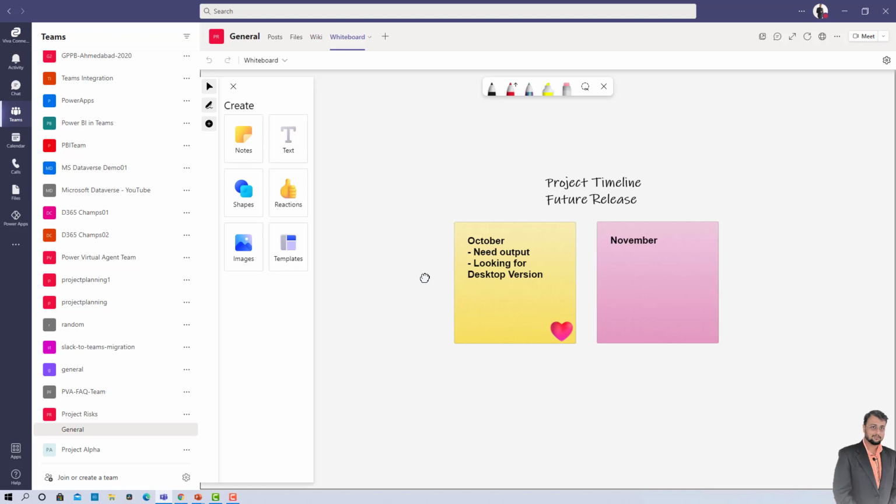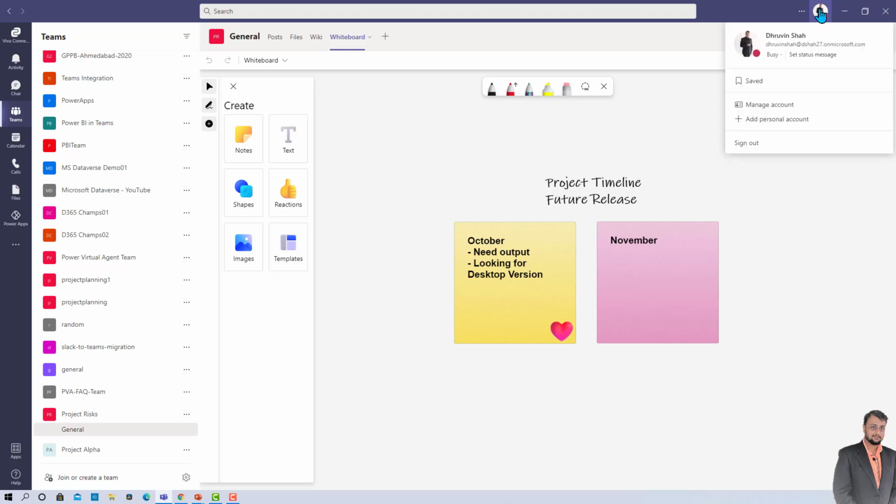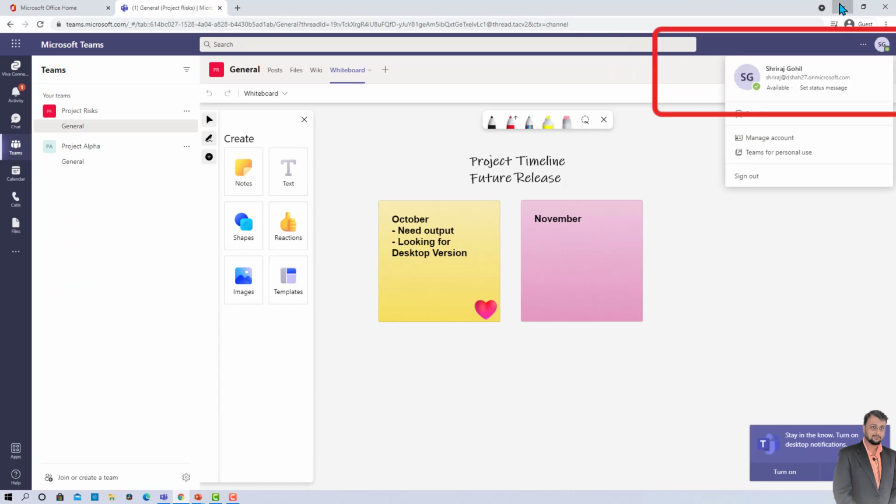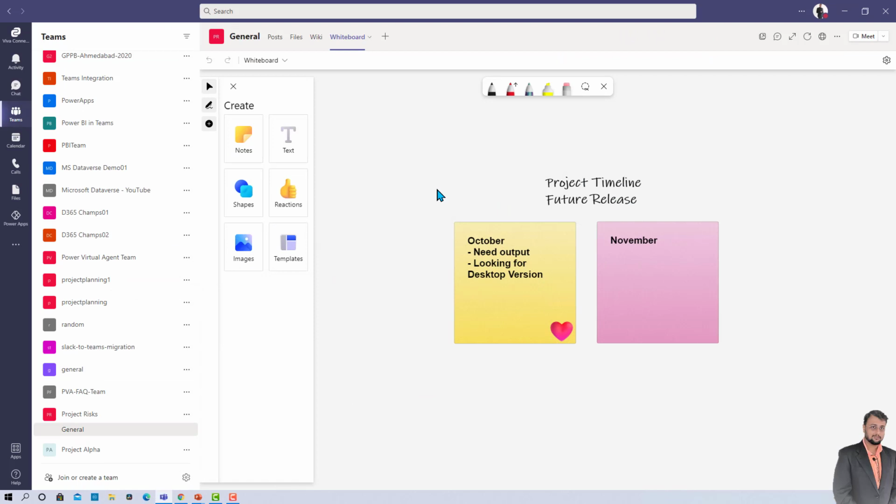So here I have opened my Microsoft Teams. At this moment I am logged in with Dhruvin's account. Also, I have added one more team member over here. I have opened Shrirat's account as well with me. Now we will talk about how we can create the whiteboard from scratch and how people can collaborate within the same whiteboard.